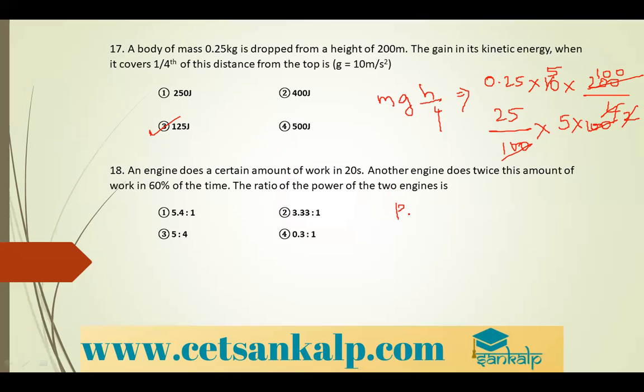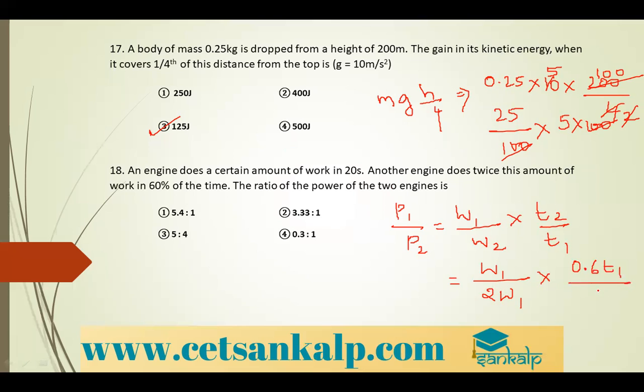P1 divided by P2 is equal to W1 by W2 into T2 divided by T1. So I can say that W1 divided by 2 times the W1 into 0.6 T1 divided by T1.